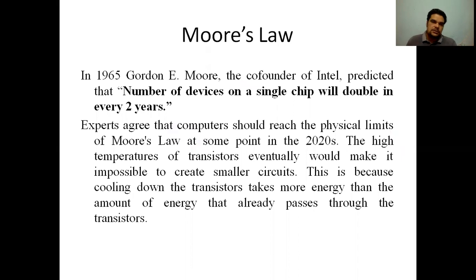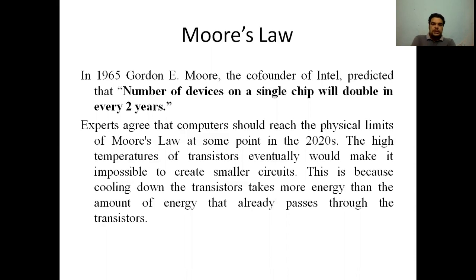Next comes the concept called Moore's law. Gordon Moore was the co-founder of Intel Corporation. In 1965, he predicted that the number of devices on a single chip will double every 2 years. That is what he said: the number of devices on a single chip will double every 2 years.